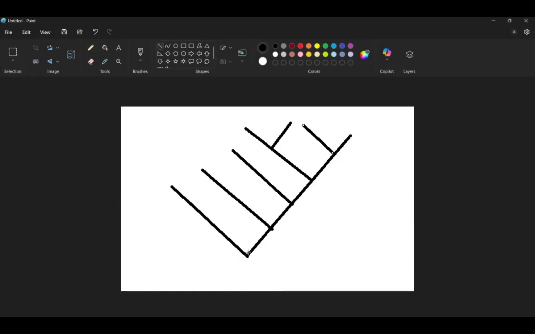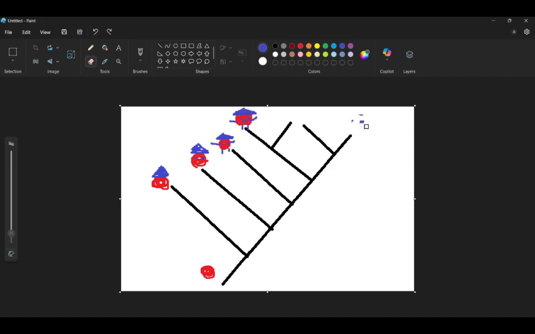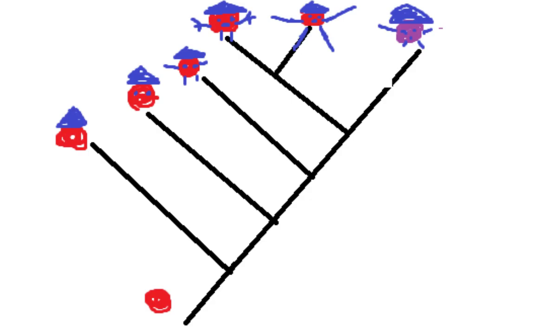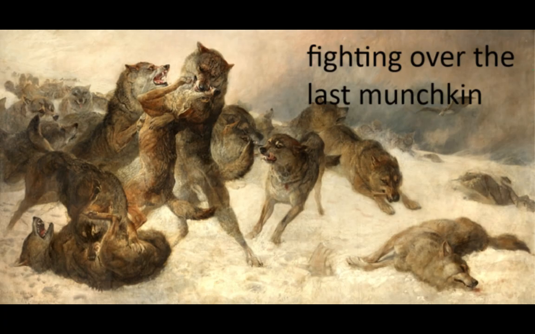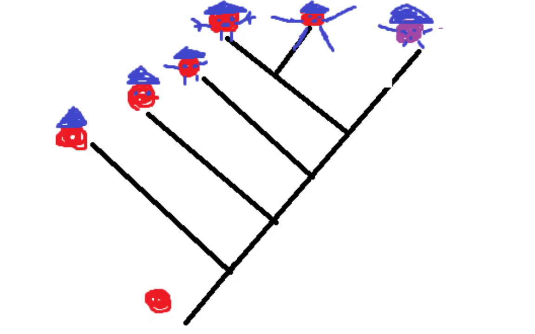Inference 3 is also known as descent with modification. It says that adaptations will accumulate in populations over time. If a population undergoes a significant enough amount of characteristic change, a new species may form. By learning about these 5 observations and 3 inferences, you might be able to get an idea of how we got from ugly prokaryotes to the beautiful Earth we have today.